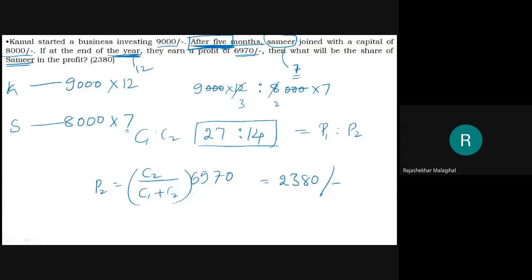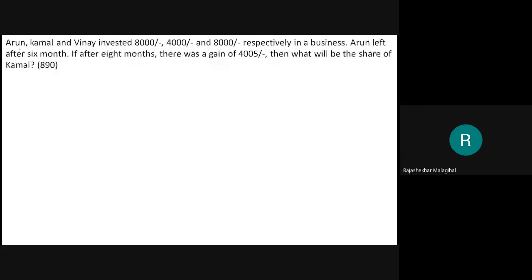We'll go to the next. Arun, Kamal and Vinay invested 8000, 4000, 8000 respectively in a business. We'll write it: Arun 8000, Kamal 4000 and Vinay 8000.